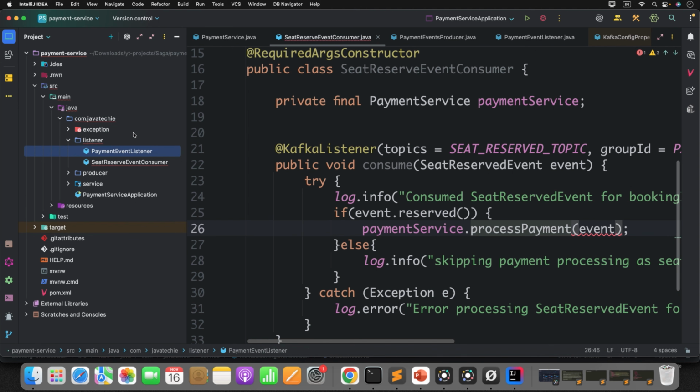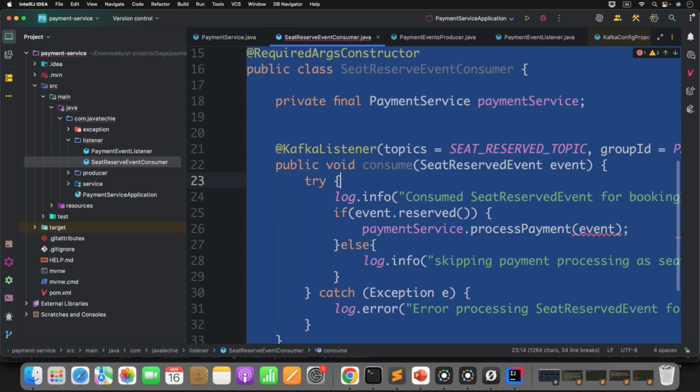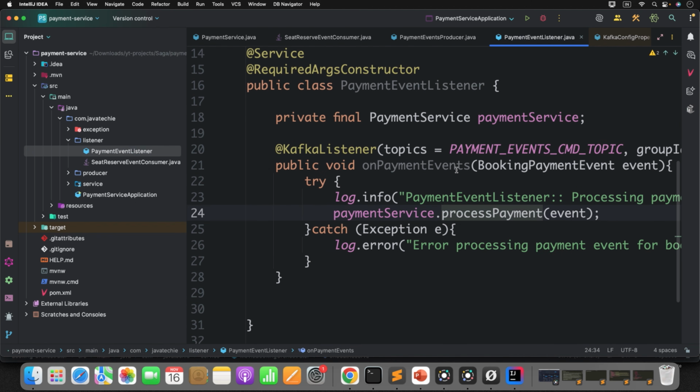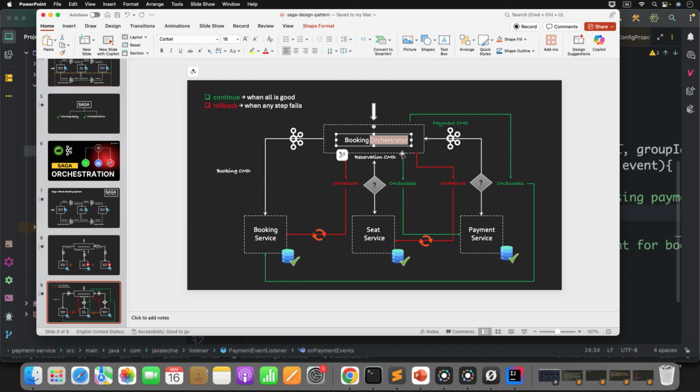Let's comment out this consumer. This is our listener. Now what happened? See here, the orchestrator sends the payment request on the seat reserved success event. The orchestrator listens to it and sends the payment event. Now this payment service consumes that event, and then it will send either the on-success or on-failure event.